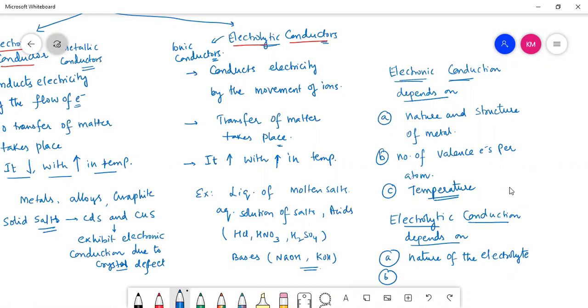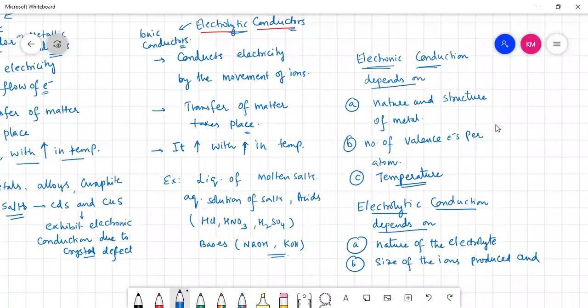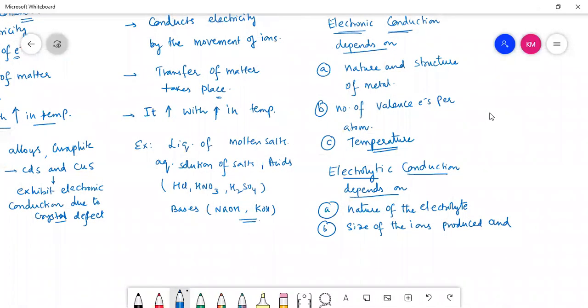And second one is the size of the ions produced in solution. Hope you remember, in the first year we have learned about it.